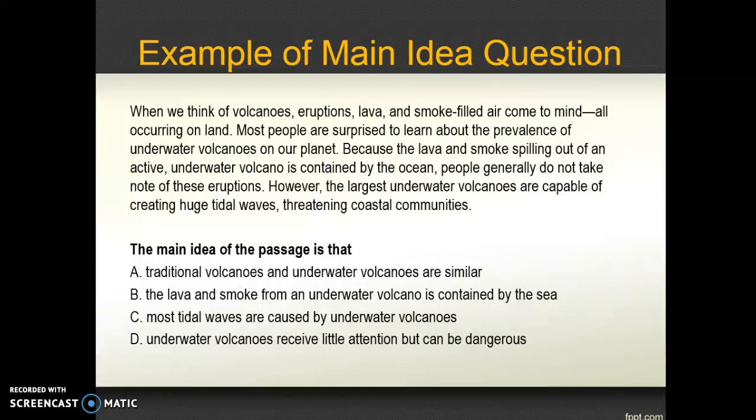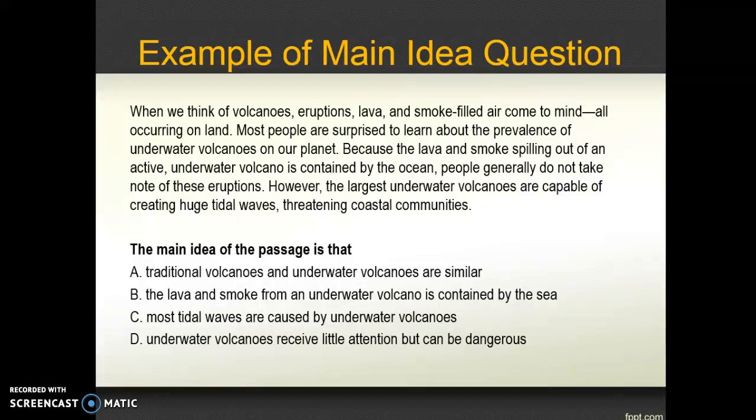Choice D is correct. The main idea of the passage is that underwater volcanoes receive little attention but can be dangerous. The author explains that while people generally do not take note of underwater eruptions because the lava and smoke is contained by the ocean, such eruptions are dangerous because they are capable of causing huge tidal waves, threatening coastal communities.